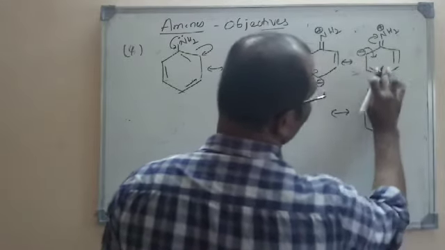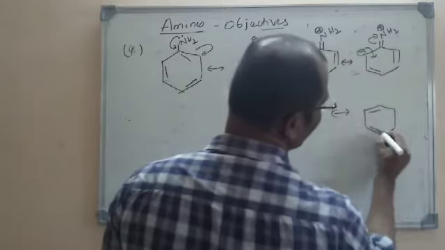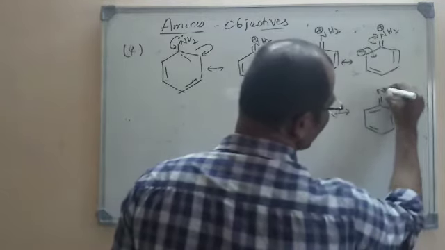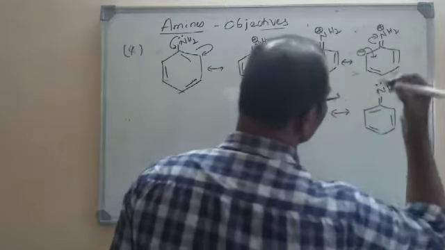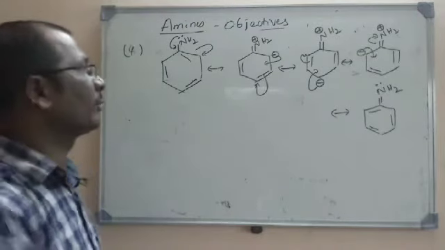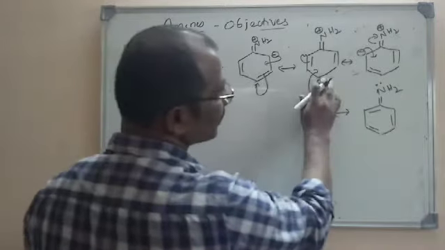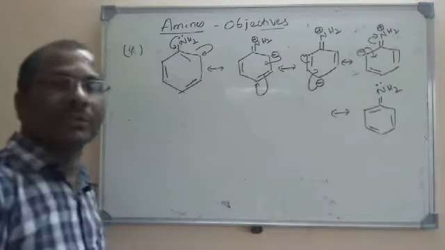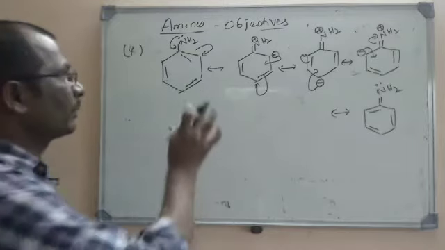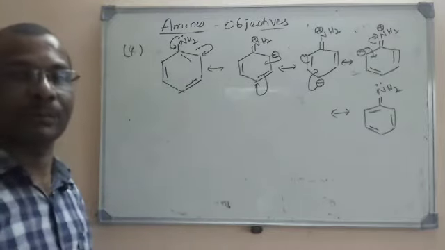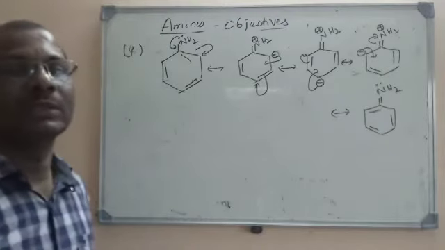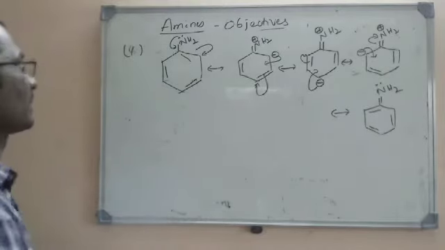So what we are going to get here, a double bond will be formed here. At the same time, double bonded electrons will be moved on to nitrogen as lone pairs. So these are the resonance structures of aniline. How many structures are there? 1, 2, 3, 4, 5 structures. So the number of resonance structures are 5 for aniline. Even other monosubstituted benzenes with a +M group present will show the same kind of resonance structures.